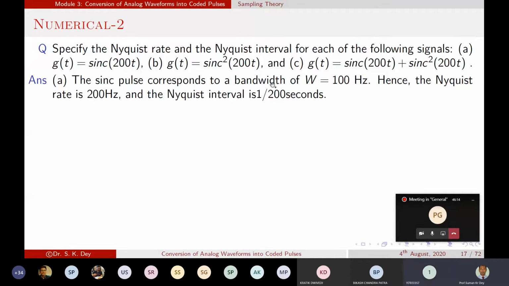So you can find the rectangular pulse width, and from that width you can calculate the bandwidth of g of t. The bandwidth of g of t is 200. Using that we can find the Nyquist rate, and I already told that in the frequency domain also you can calculate.